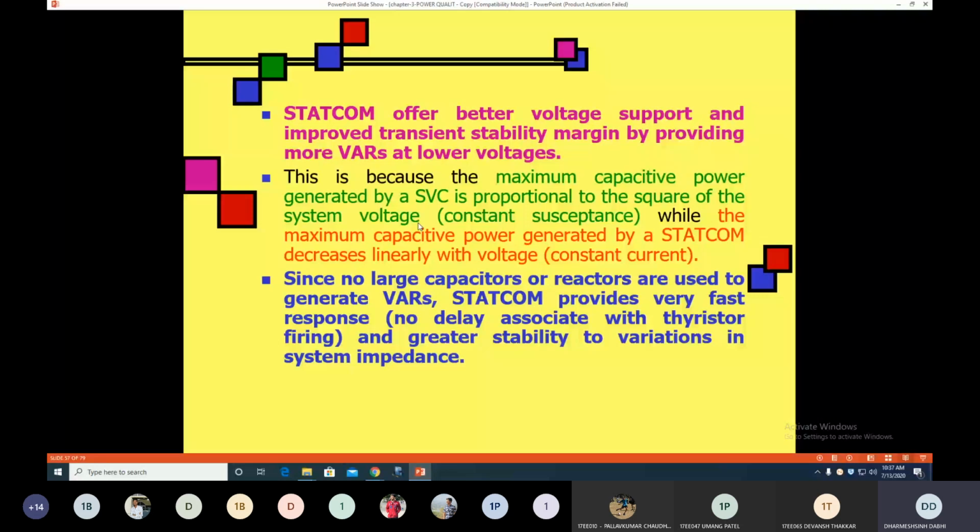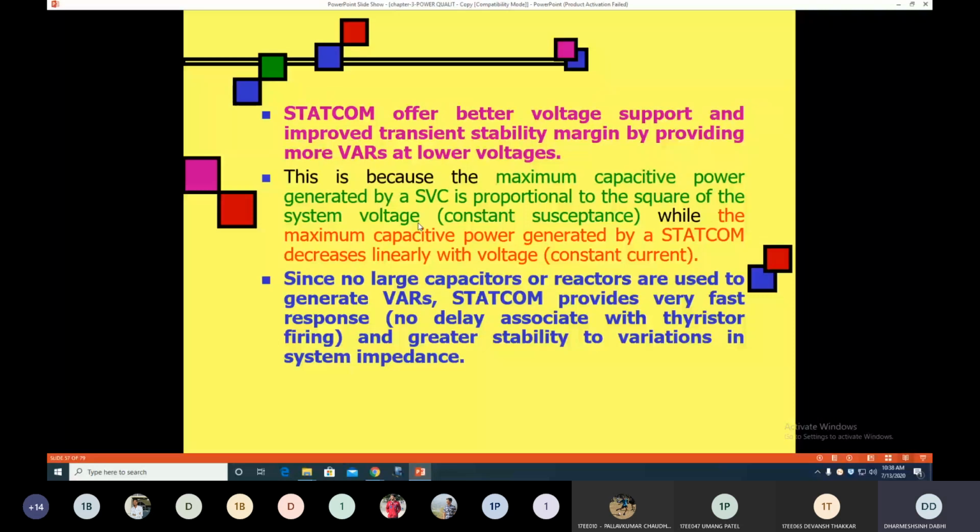Whereas in the STATCOM, the reactive power supplying capacity is directly proportional to voltage. So it will not be affected to that extent as compared to the SVC. That's why in the STATCOM we do not require a large capacitor or reactor as we require in the SVC.